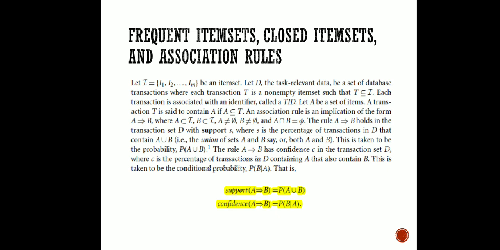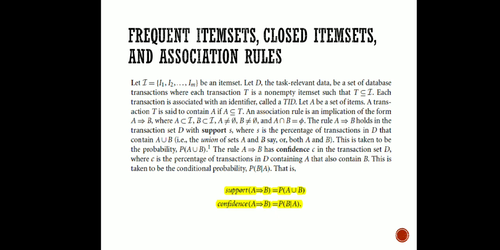Why? Because if you remember that example of purchasing antivirus software with a computer, we have seen that whenever a person is purchasing a PC, what is the chance of purchasing the antivirus software, right? So here a prior condition is there, that is, if he or she is purchasing a PC, and depending on that, what is the chance of purchasing the antivirus software. So that is the confidence, right?